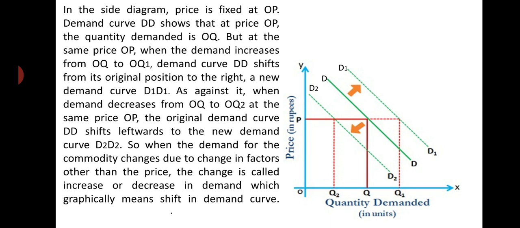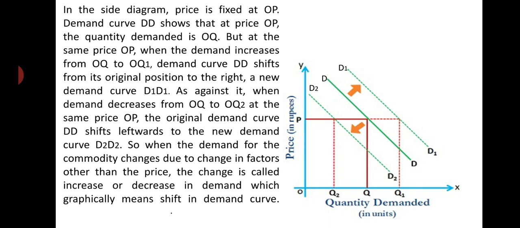When demand increases due to a change in other factors like income of the consumer or an increase in population size, the demand curve shifts from DD to D1 due to an increase in demand.